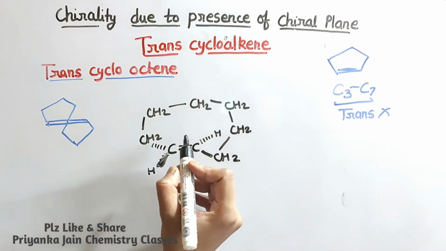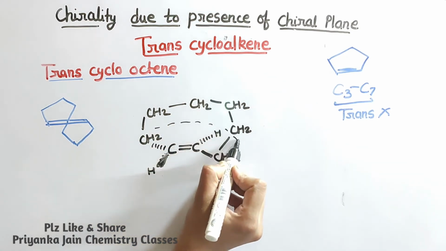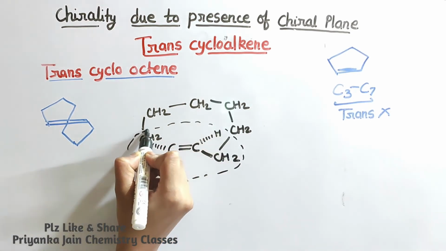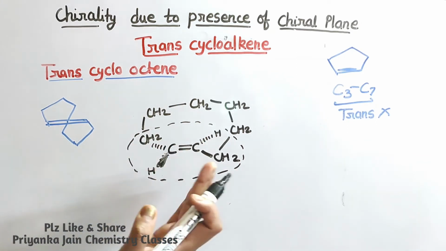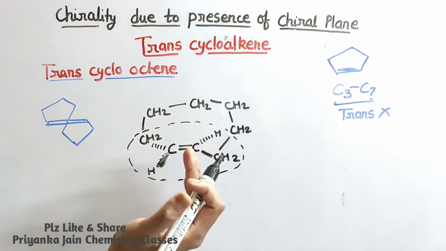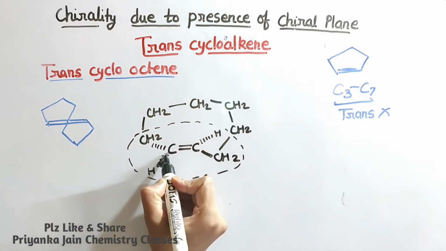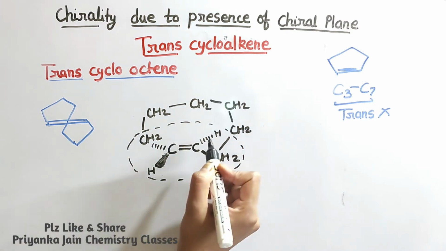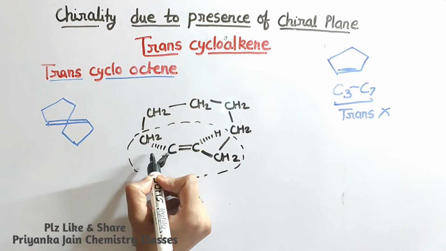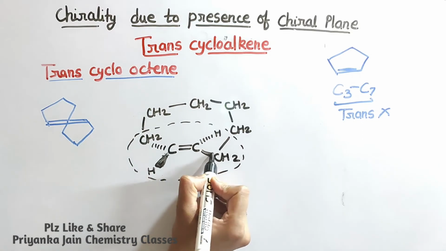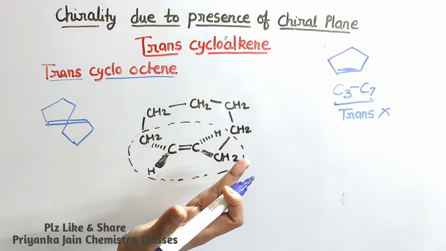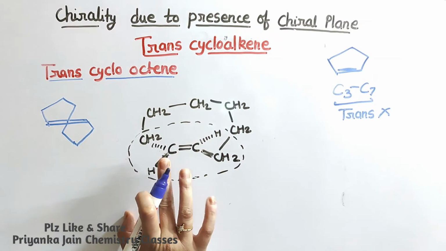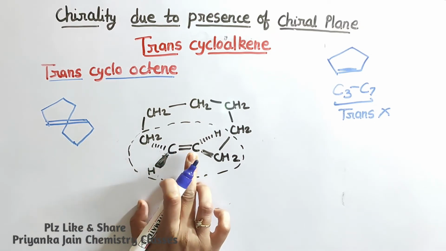So this plane that contains these two methylene groups and these two hydrogens is actually chiral. You can see this hydrogen is above the plane, this hydrogen is below the plane, this methylene group is below the plane, and this methylene group is above the plane. So this ring is chiral. Now we have to see the pilot atoms. Here two chiral atoms are present, one is this one, another one is this one.